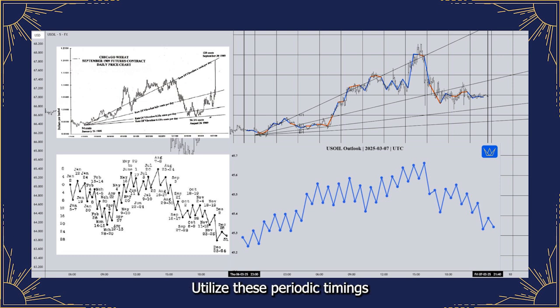Utilize these periodic timings to refine potential entry points, particularly when observing price reversals at key technical levels, such as double or triple tops and bottoms, or for tactical entries during trend continuation patterns like pullbacks, always aligning with your individual technical analysis methodology and risk parameters.